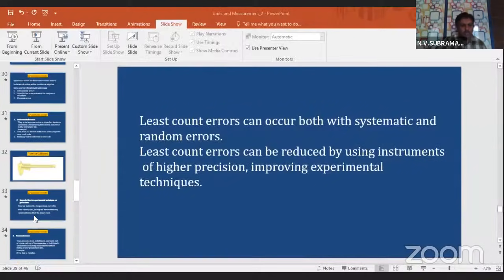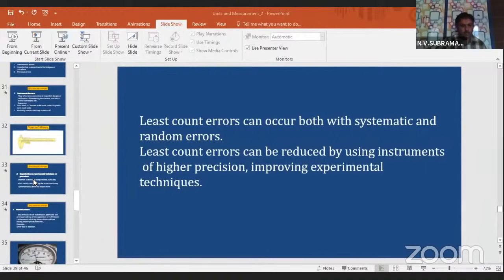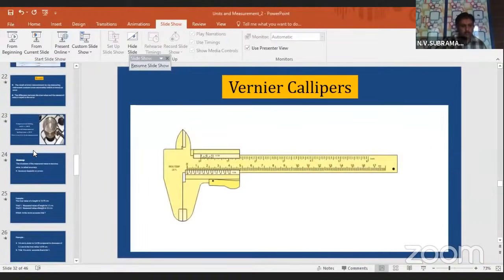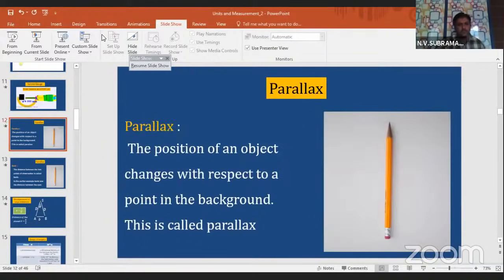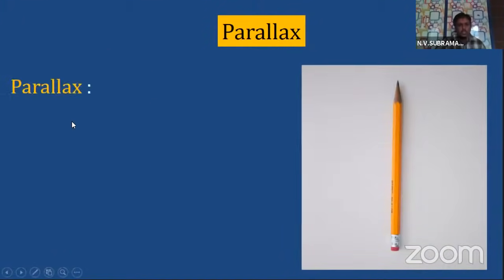So we'll come back to the same point. The point we are dealing with is parallax. So what is parallax actually?